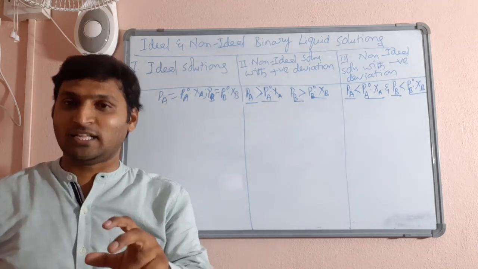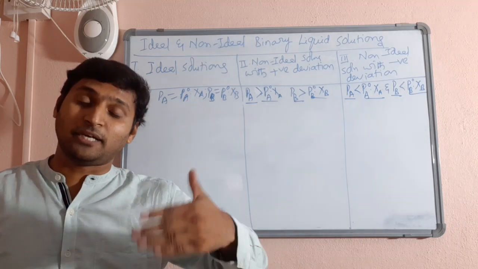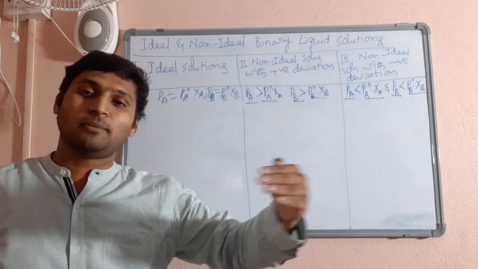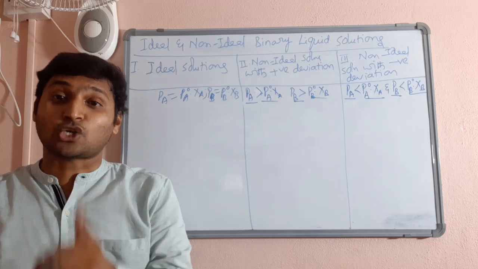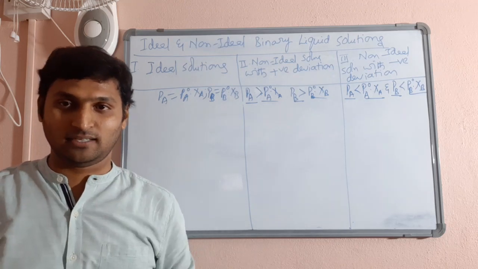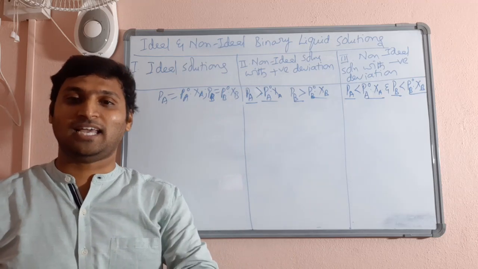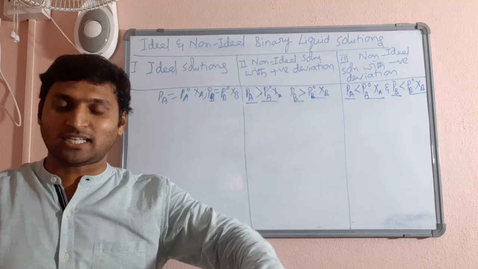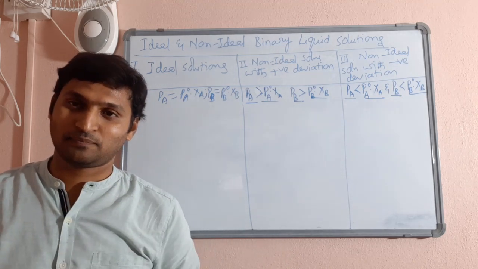That is the major influencing factor. That way, a more volatile liquid, the one exhibiting more vapor pressure, will be having weaker interactions. The one exhibiting less vapor pressure, less volatile liquid, will be having stronger intermolecular interactions, we said. Second one was temperature, and third wrong one I took surface area, which I corrected in the beginning of this video. So keep the temperature aside, let us talk about the intermolecular interactions.